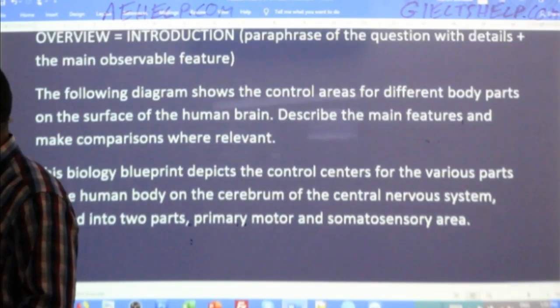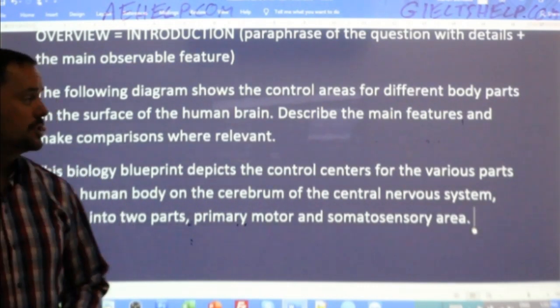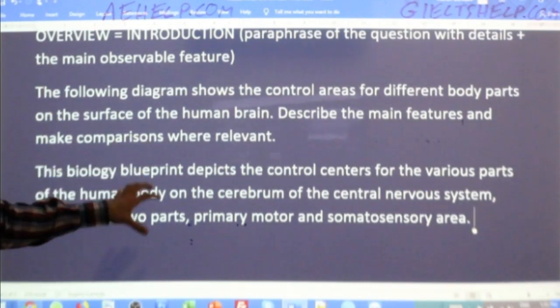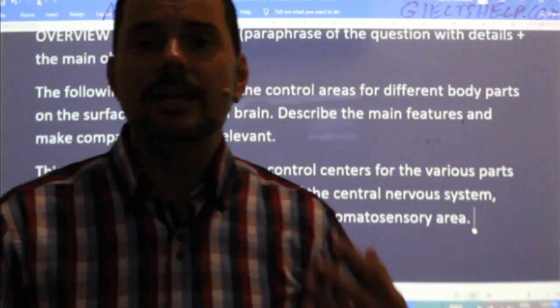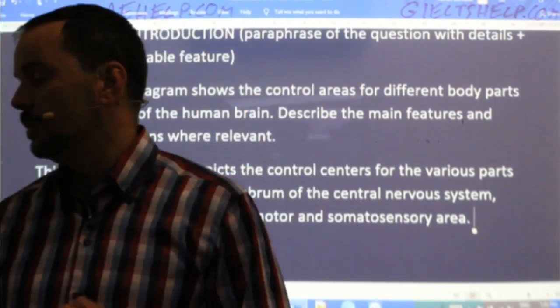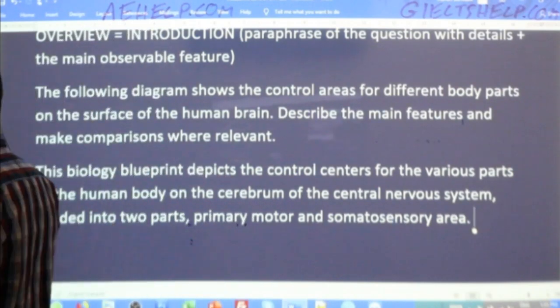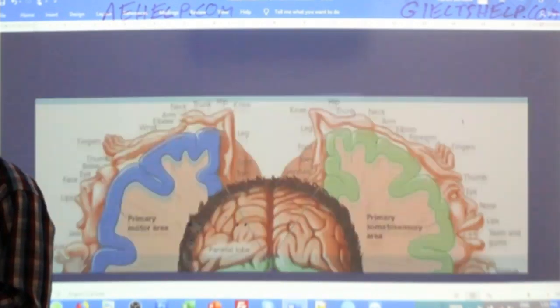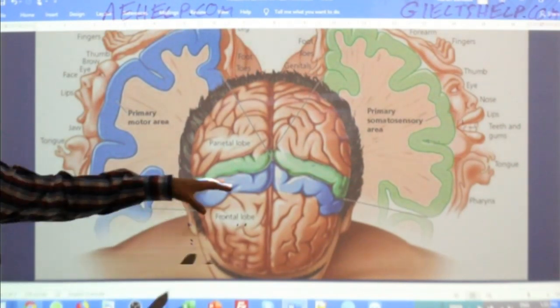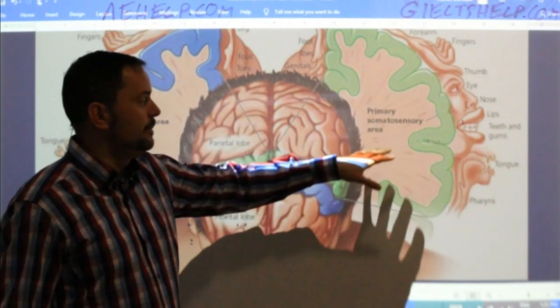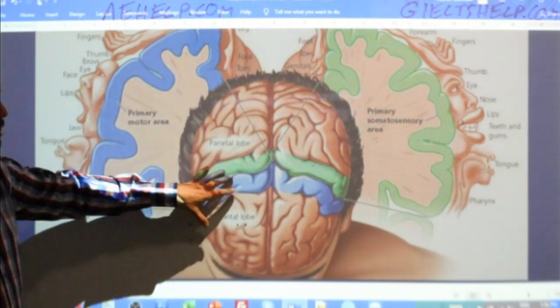So that's the first sentence for the overview. Now, don't forget the second sentence, which is the main feature, okay? So what do we notice, all right? So what's the main feature? We already described that it's divided into these two regions, the primary somatosensory and the motor area.